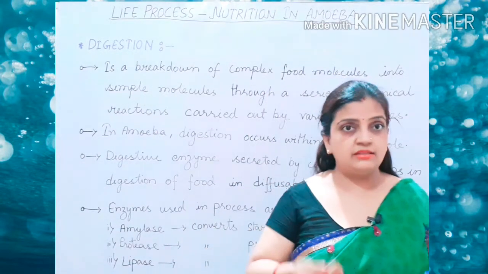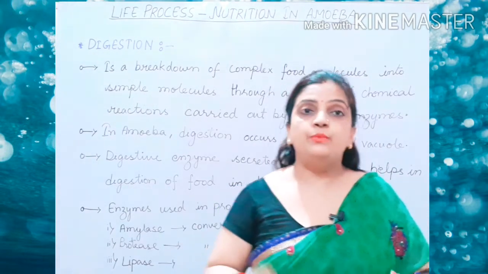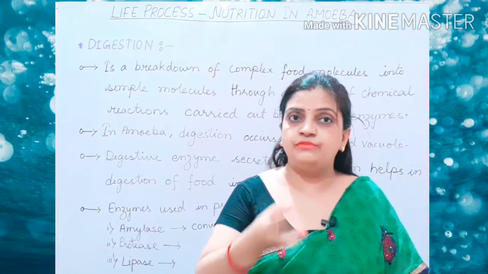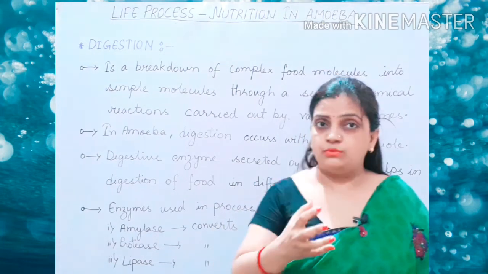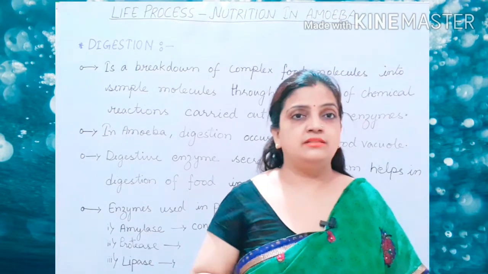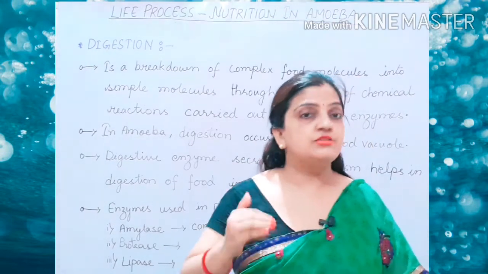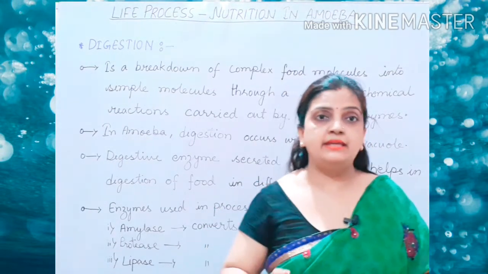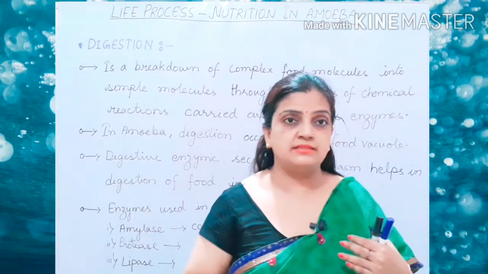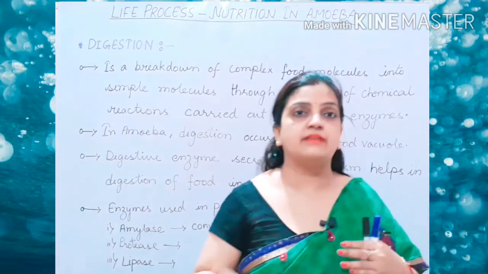And when we take the raw materials in the form of chapati, rice, pulses, vegetables, we take them in the mouth, and these food materials have components which are very complex. Now, these complex materials are chewed by the mouth, and then slowly sent to the stomach through the food pipe, where they are more nicely broken down into very simple particles. Now these simple particles are of various types. We will be describing them a little later.